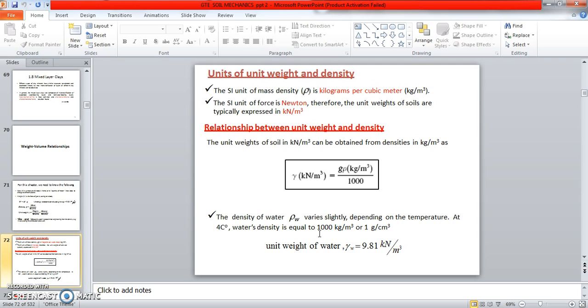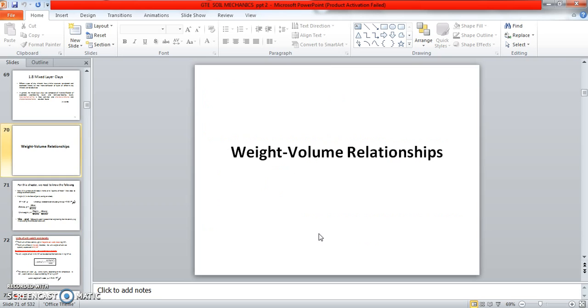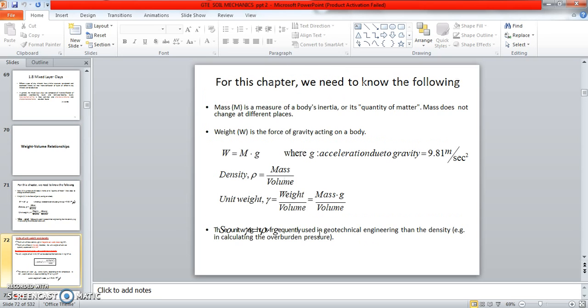In a problem, if they ask for density or dry density, you have to calculate with 1000, and if you go for unit weight, you have to multiply by 9.81. Okay, so this is the unit weight and mass-volume relationship. What are the formulas we are using, and what is meant by mass and weight.